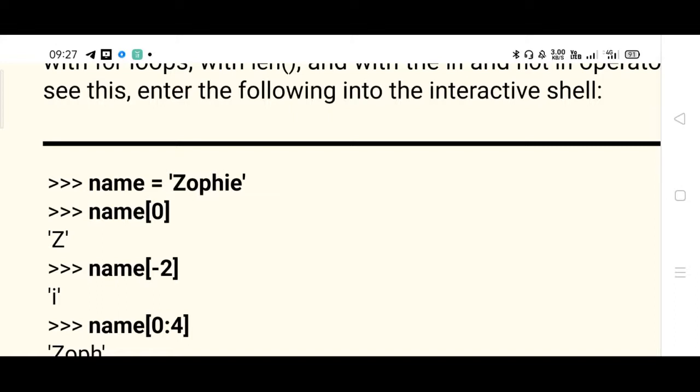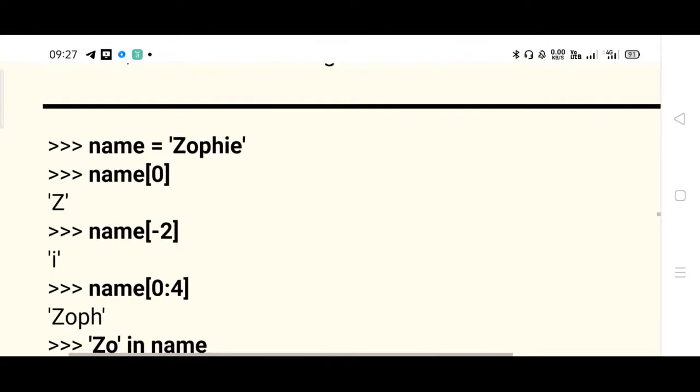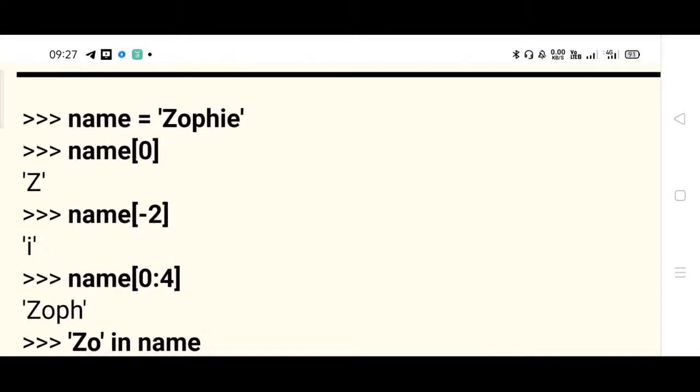List slicing is also possible, right from 0, first four elements. So 0 colon 4 is written. First four elements are Z, O, P, H, right? So Z, O, P, H will be printed.